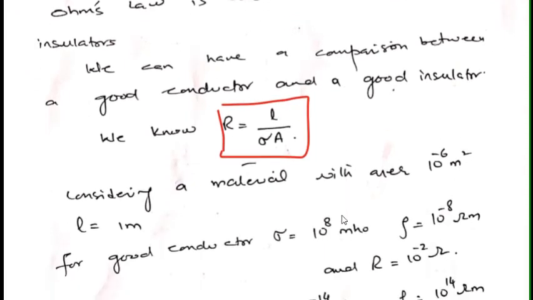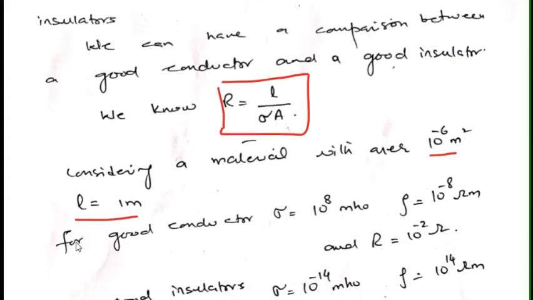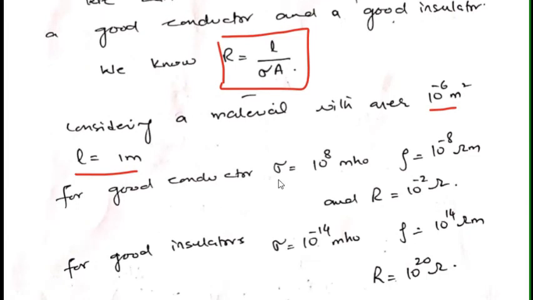So considering a material with area 10 raised to the power minus 6 meter square and length equal to 1 meter, for a good conductor, let us suppose that, as we have discussed for copper, sigma is equal to 10 raised to the power 8 mho. So resistivity is its reciprocal, so the value of resistivity will be 10 raised to the power minus 8 ohm meters.